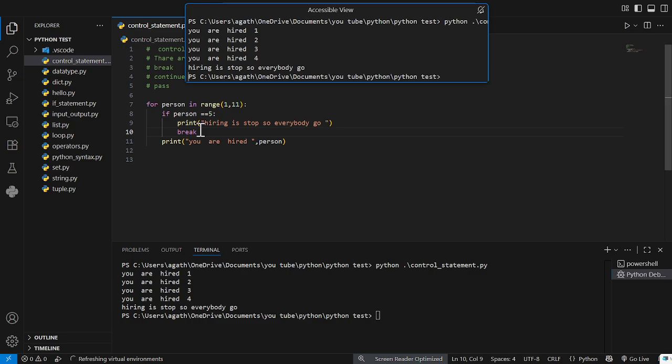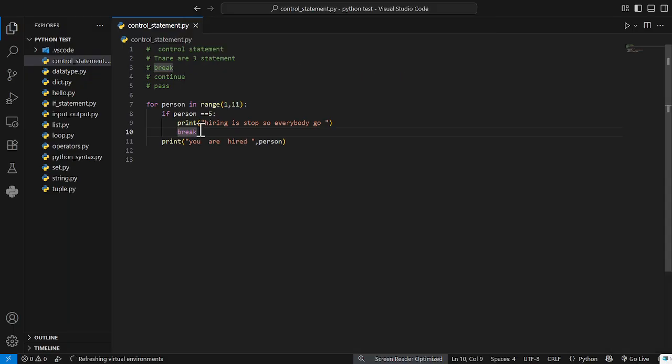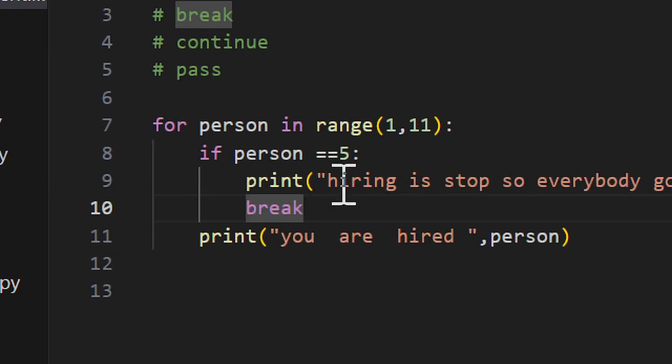You are hired 1, you are hired 2, you are hired 3, you are hired 4. Hiring is stopped, so everybody go. When the person reaches 5, the hiring is stopped. So the break statement works like this. This is very useful in software development.